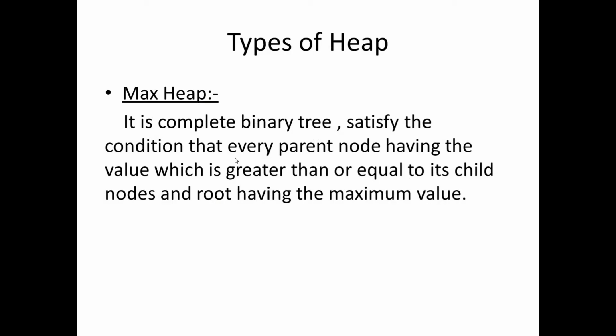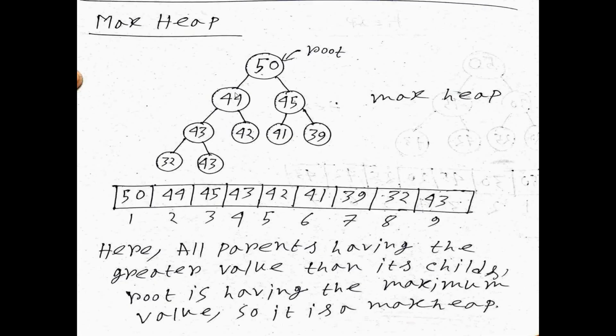So the first condition of the max heap, a complete binary tree, is satisfied. Then the next condition is that every parent node has a value greater than or equal to its child nodes. What is the meaning of this sentence? That means every time the parent node value must be greater than or equal to its child nodes. If we compare here, we observe, starting from the root. What is the parent here? 50. What is the child? 44 and 45. Yes.